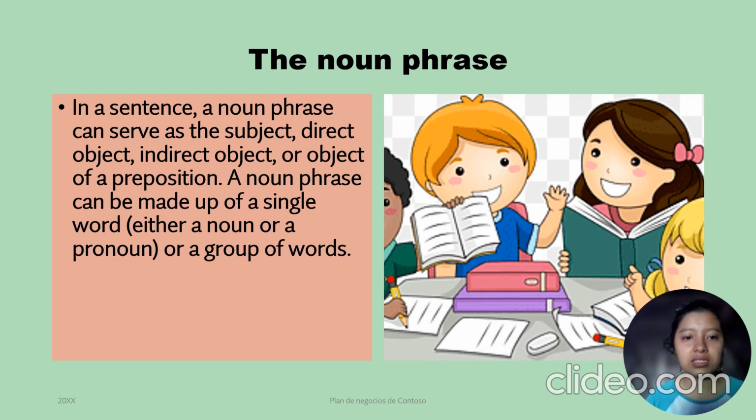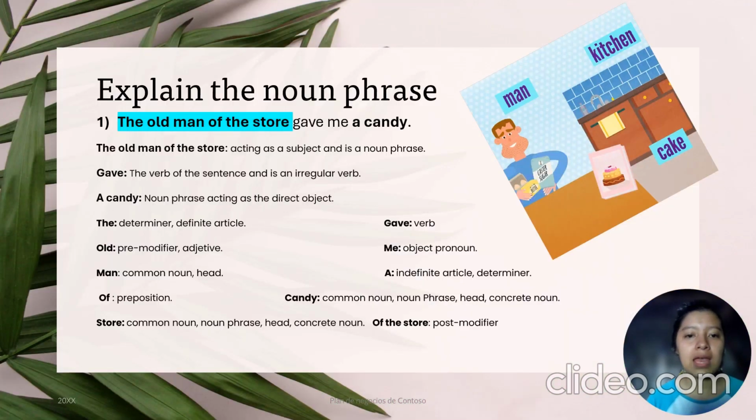The noun phrase. In a sentence, a noun phrase can serve as the subject, direct object, indirect object, or object of a preposition. A noun phrase can be made of a single word, either a noun or a pronoun, or a group of words. Explain the noun phrase.